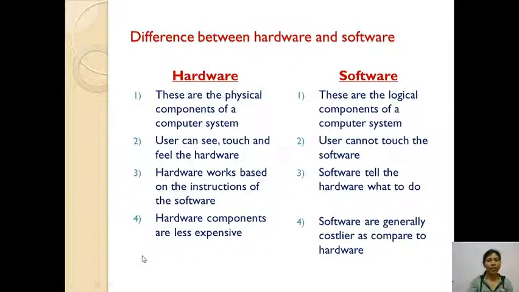Then the fifth difference is examples. For example, hardware: keyboard, mouse, floppy disk, hard disk, CPU, whichever device you can see, feel and touch is called hardware.